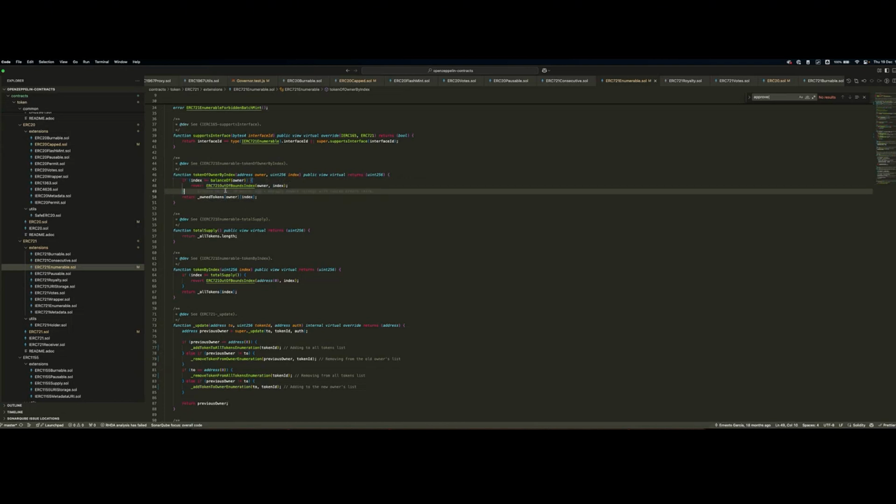So imagine the scenario, you want to retrieve the information of the tokens of an owner. You iterate from the 0 index to the balance of the owner minus 1. And through this method, you're able to receive all the token IDs owned by the owner.